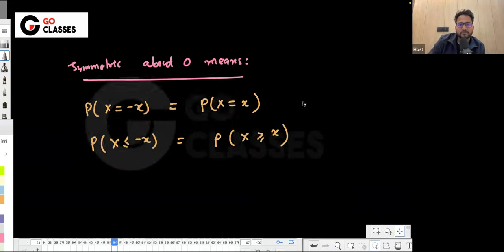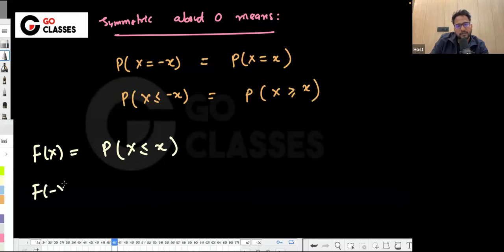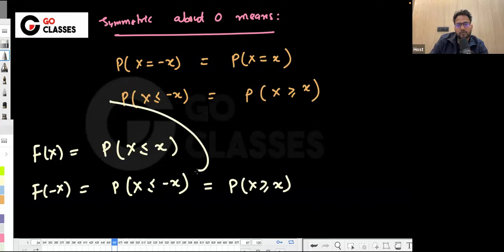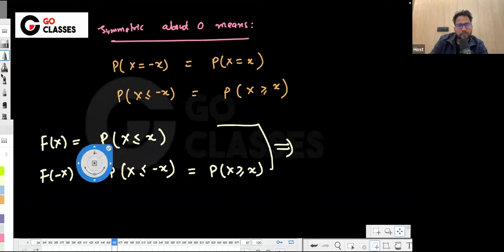So what is F(x)? F(x) is the probability of X less than or equal to x. What is F of minus x? It is the probability of X less than or equal to minus x, right? Now you can also write the probability of X less than or equal to minus x as the probability of X greater than or equal to x, because of the symmetry from here. So if you sum these two, one is less than or equal to x, another one is greater than or equal to x.